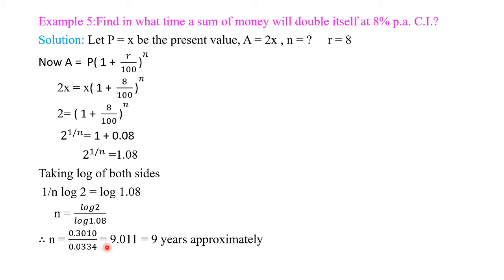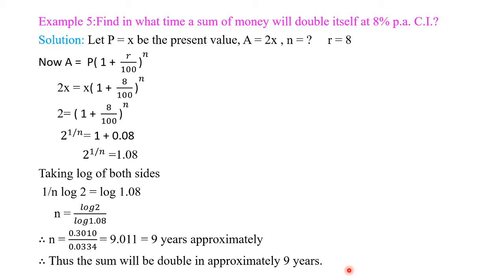After solving this, we get 9.011. Therefore, 9 years approximately. So, after 9 years, a sum of money doubles itself at 8% per annum compound interest. Thus, the sum will be double in approximately 9 years.